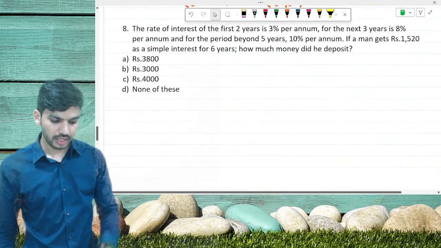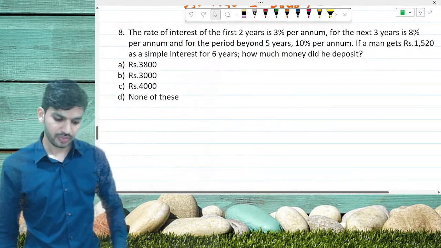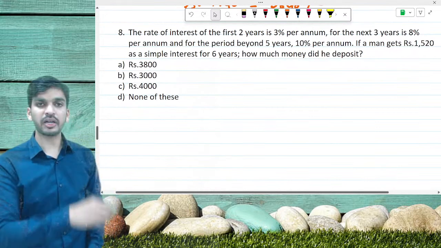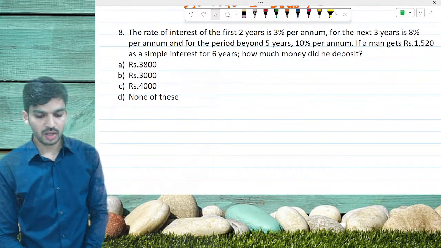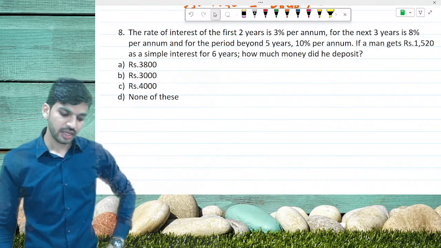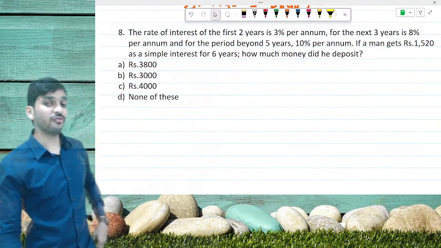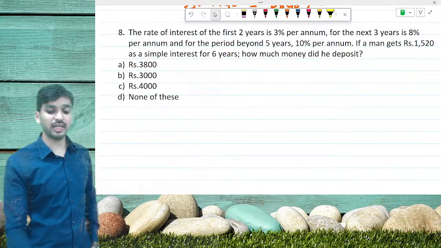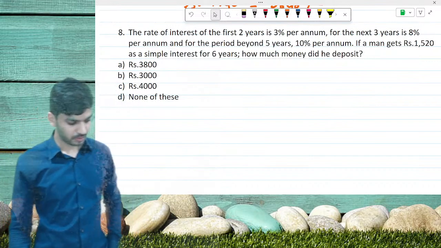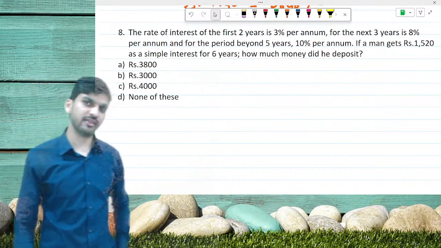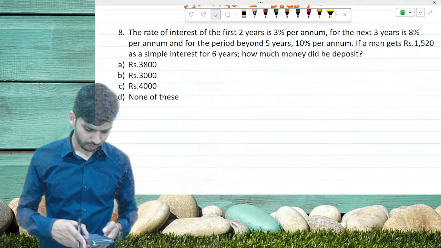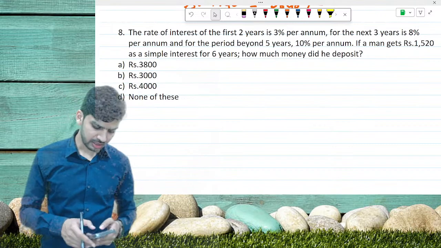Question number 8. The rate of interest for the first 2 years is 3% per annum, for the next 3 years is 8% per annum, and for the period beyond 5 years is 10% per annum. Try to understand the question first, then I will explain it to you.